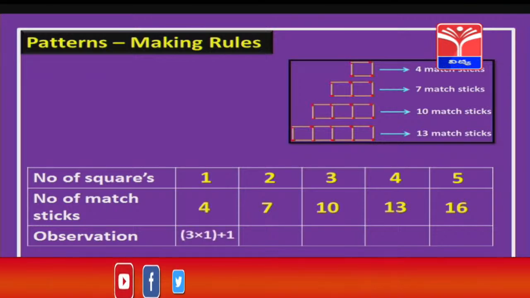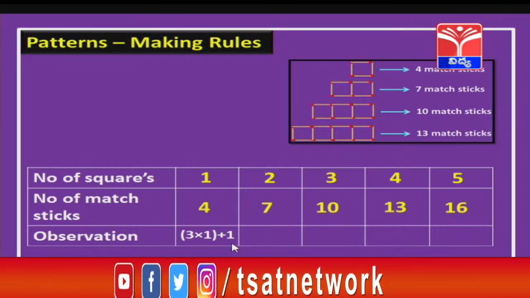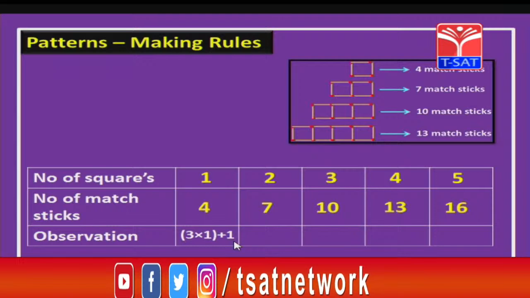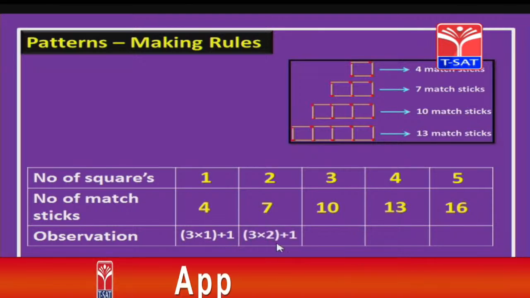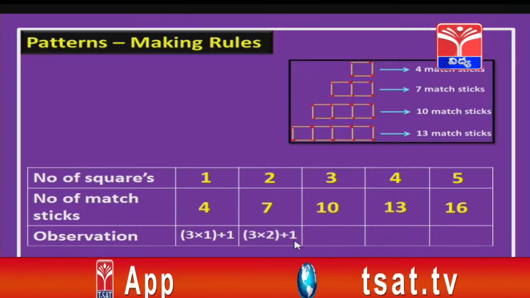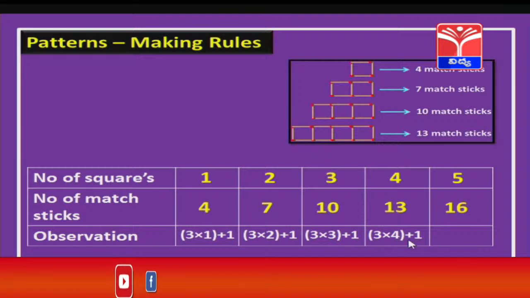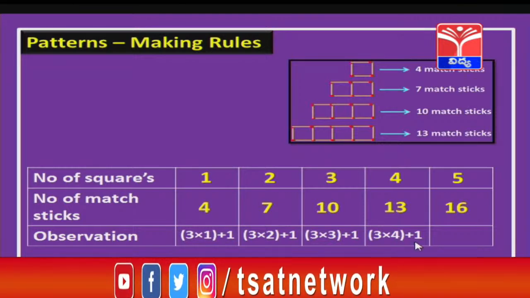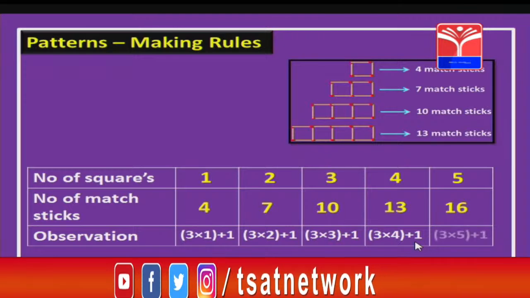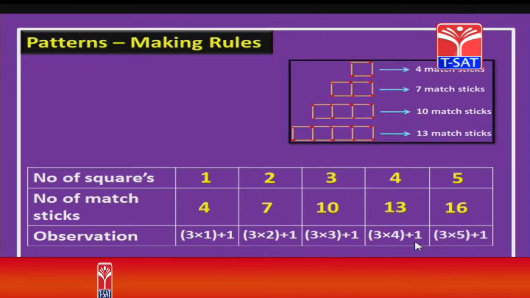On observing, I can write 4 as 3 into 1 plus 1, whereas 7 can be written as 3 into 2 plus 1, 10 as 3 into 3 plus 1, and 13 as 3 into 4 plus 1. Similarly, how can 16 be written, children? That is right, 3 into 5 plus 1.